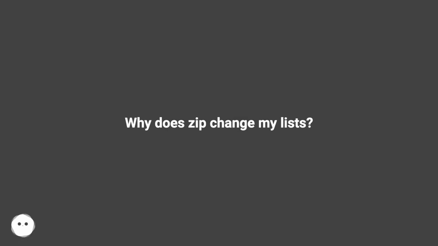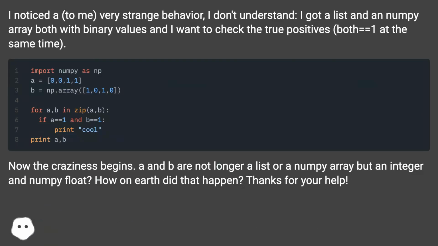Why does zip change my lists? I noticed, to me, it's very strange behavior. I don't understand. I got a list and a numpy array both with binary values and I want to check the true positives, both equals 1 at the same time.